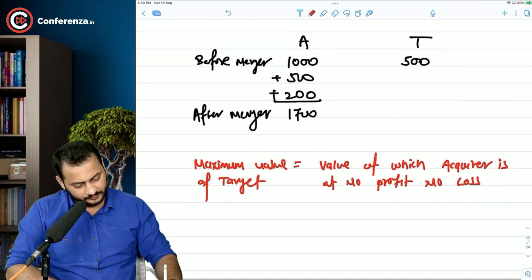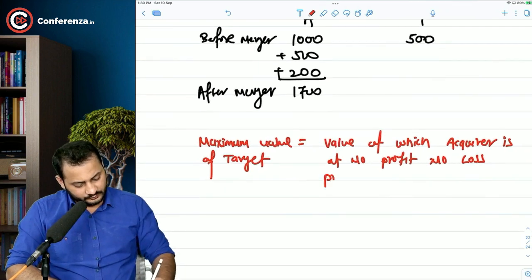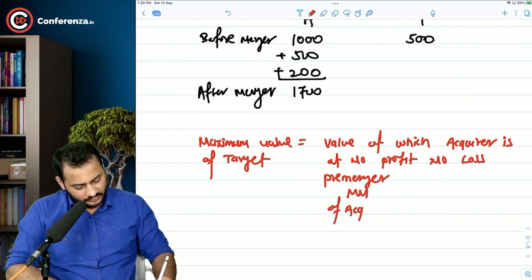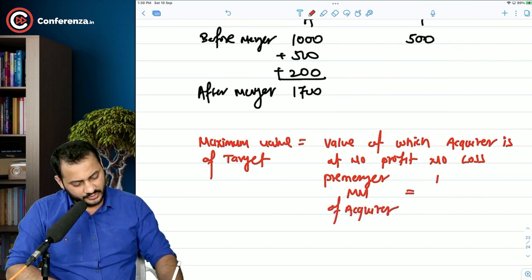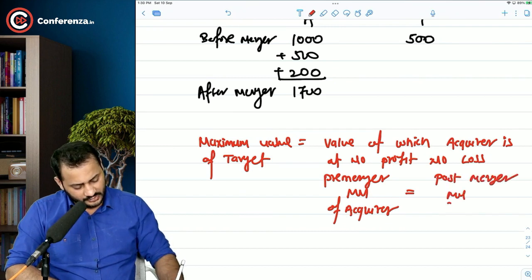That means the pre-merger market value of the acquirer should be equal to at least the post-merger market value of the acquirer.